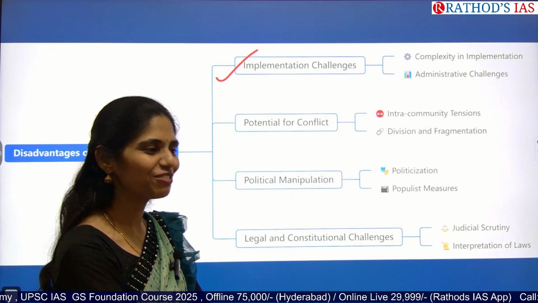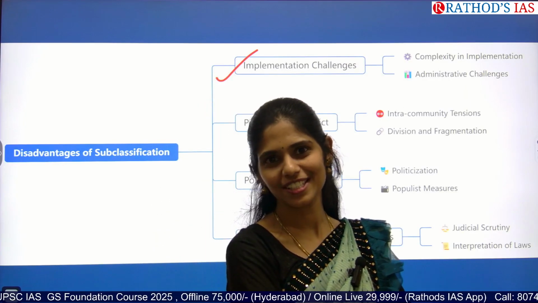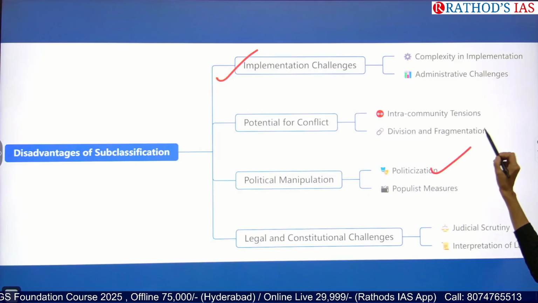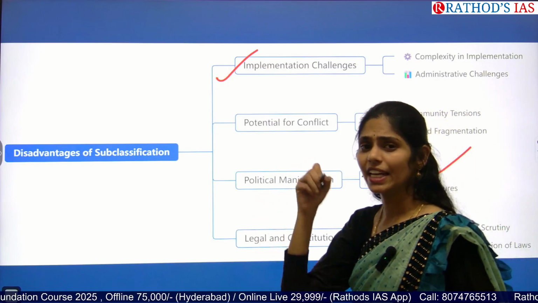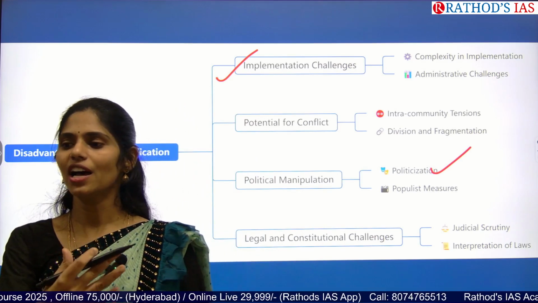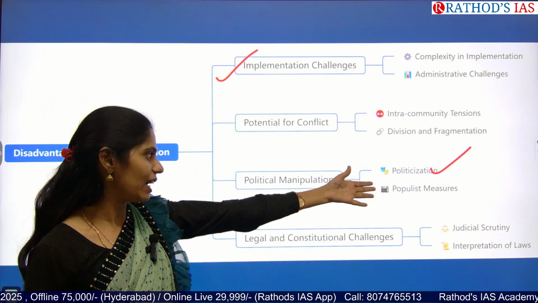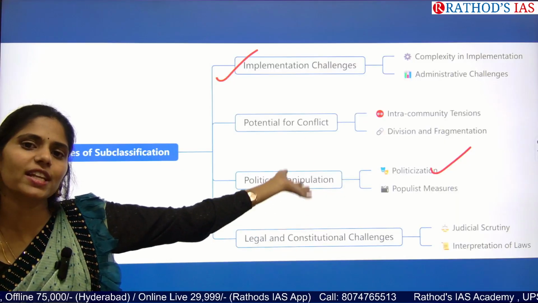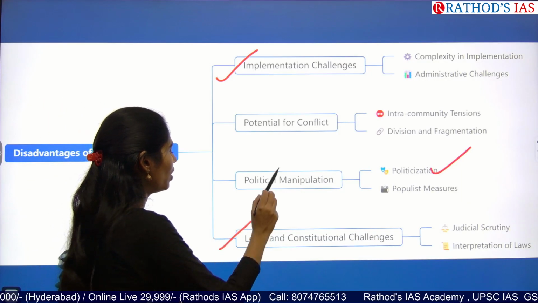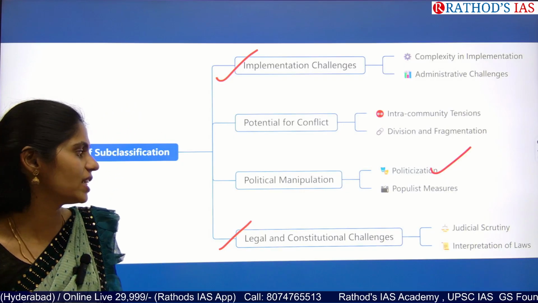India is also very famous for red tapeism, nepotism, corruption, so there might be politicization, and especially in India, vote bank politics will be going on. Based on caste they will go for campaigns, which will lead to populistic measures and further politicization. And next, we also have legal and constitutional challenges.